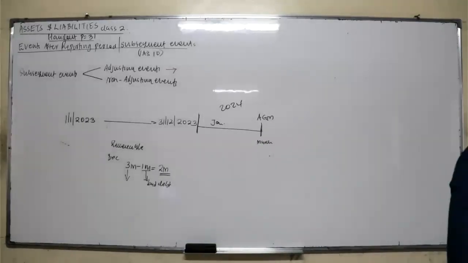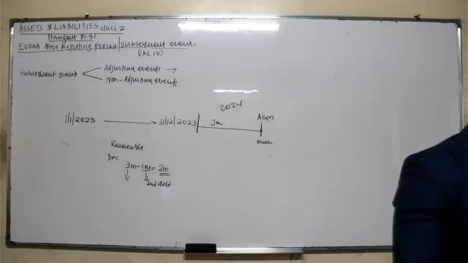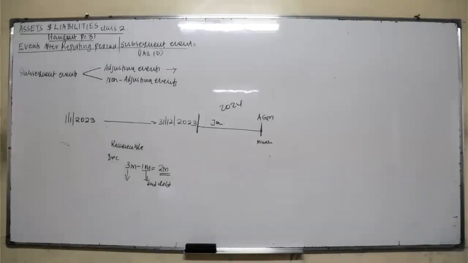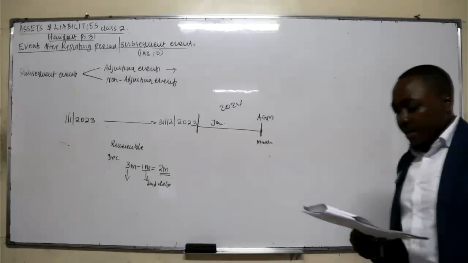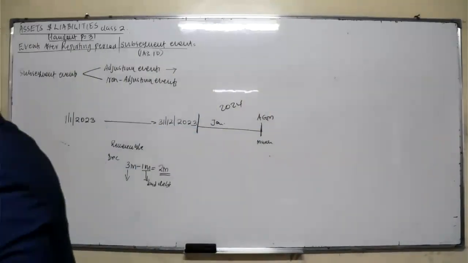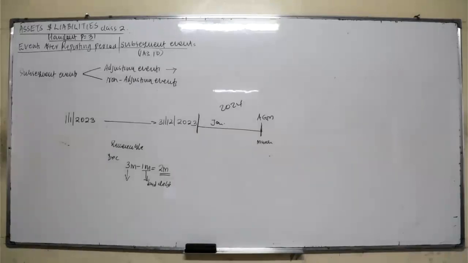And how do you account for them? These events need to be adjusted to the financial statement. Underline that. They need to be adjusted to the financial statement. Good. So what are the examples of adjusting events? A, bankruptcy of a debtor after the reporting period needs the debtor's amount to be adjusted by reducing.